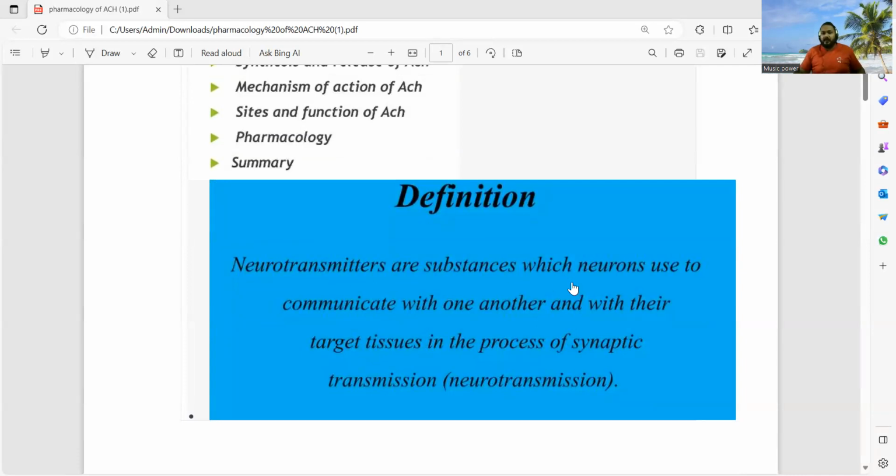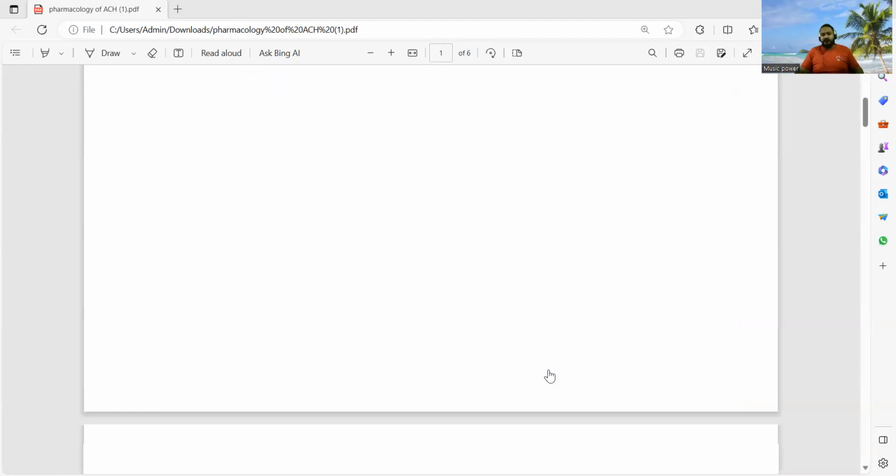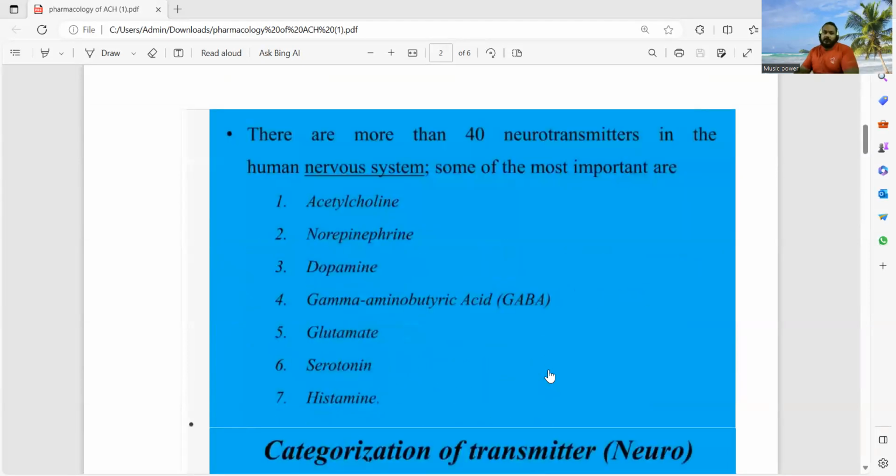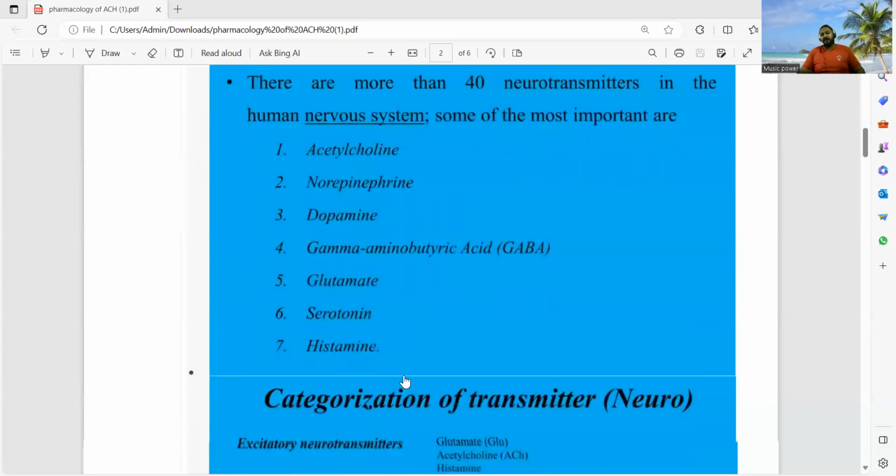Neurotransmitters are the substances which a neuron produces to communicate with other neurons and the target tissue in the process of synaptic transmission. It's called neurotransmission. There are more than 40 neurotransmitters in the human body. Some examples are given below. Acetylcholine, its short form is ACH. Norepinephrine, dopamine, GABA, gamma aminobutyric acid, glutamate, serotonin, histamine.